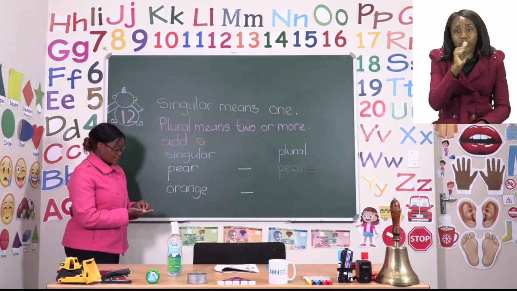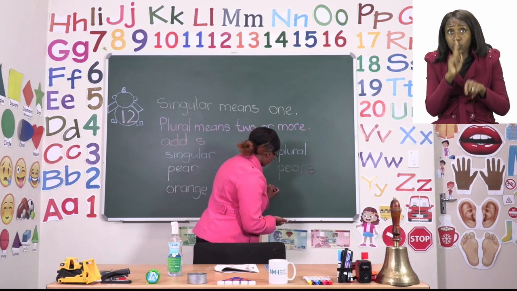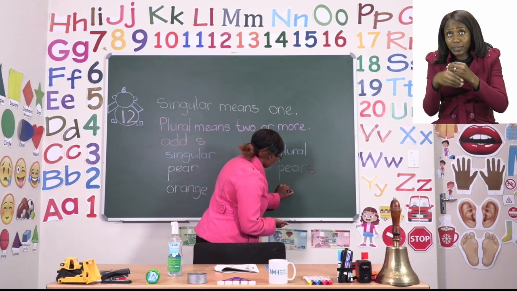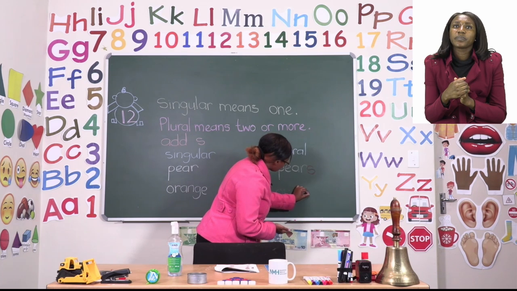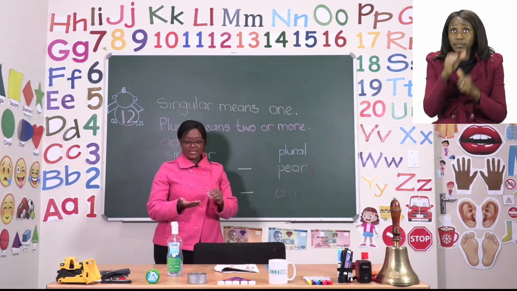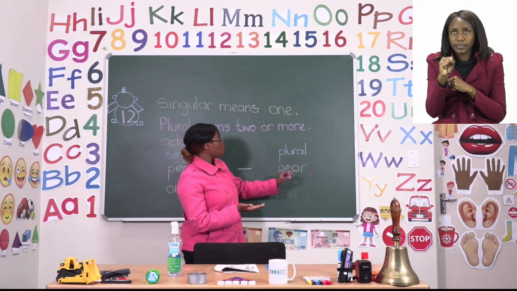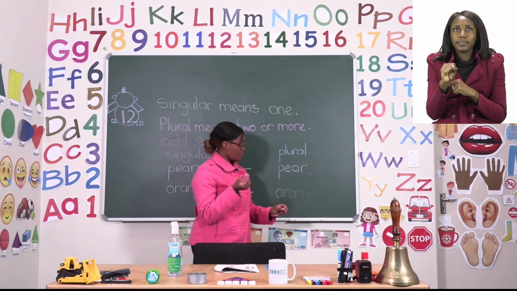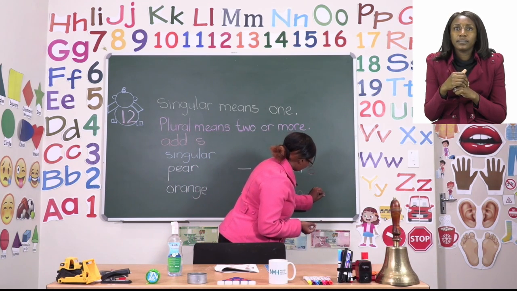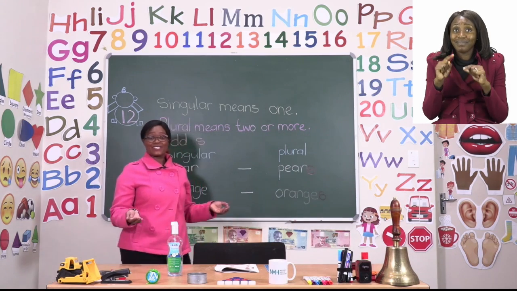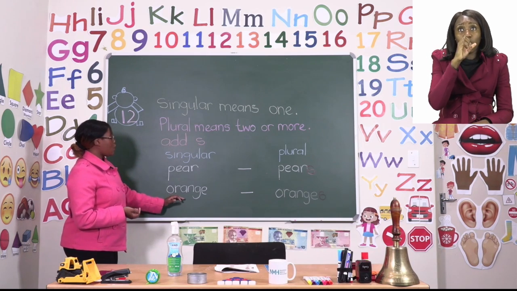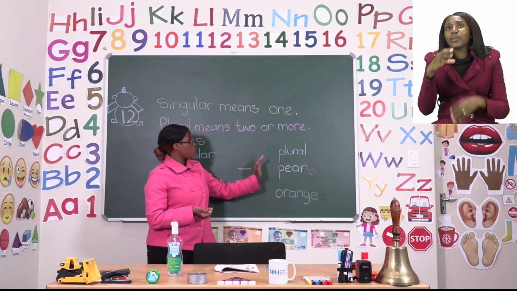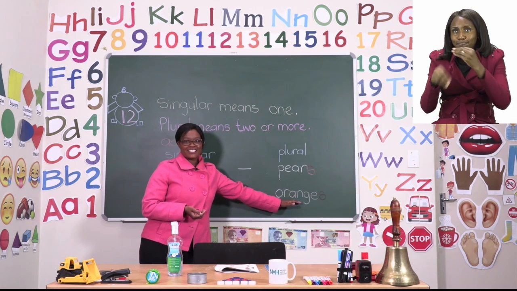We first write it the way it is, and we write it neatly, boys and girls, making sure that our handwriting is perfect. After writing the words the way it is, to change it to a plural, we add an S. And that's it. It's very simple. Now we say one orange or a singular orange, and then plural, it changes to oranges.